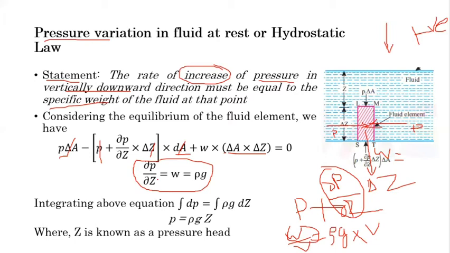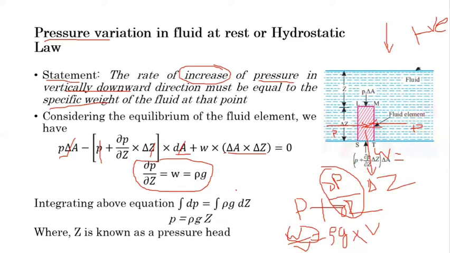So this is the proof. And here we were thinking about del P by del Z, the variation of pressure, whether it may be positive or negative. Here we can say del P by del Z, the rate of change of pressure with respect to the Z direction, is positive.